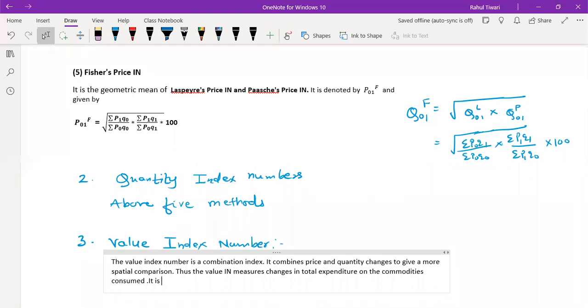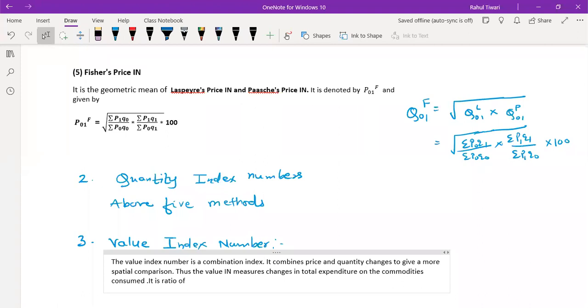Now let us move to the formula. This is actually in terms of the concept. So when you talk about the concept, what is the index number? When you talk about price as well as quantity, and give more weightage to the spatial comparison, when you compare the places' positions and mix the combination of price as well as quantity, in that case you have to use the value index number instead of the other index numbers. Now let's move to how we can make the formula.